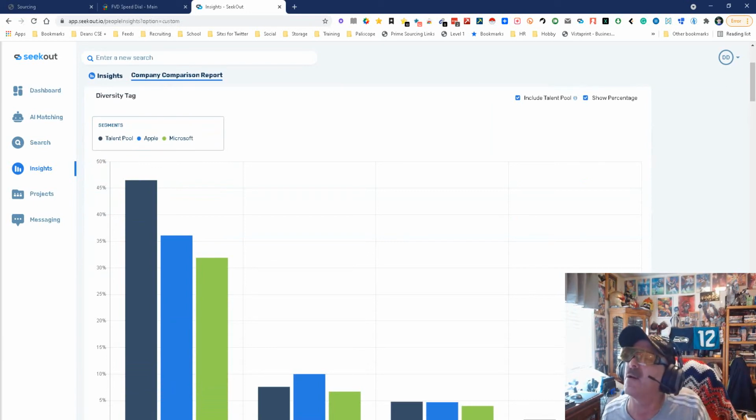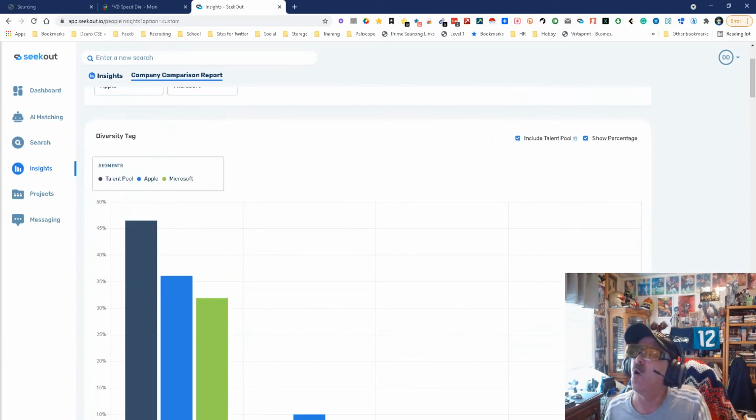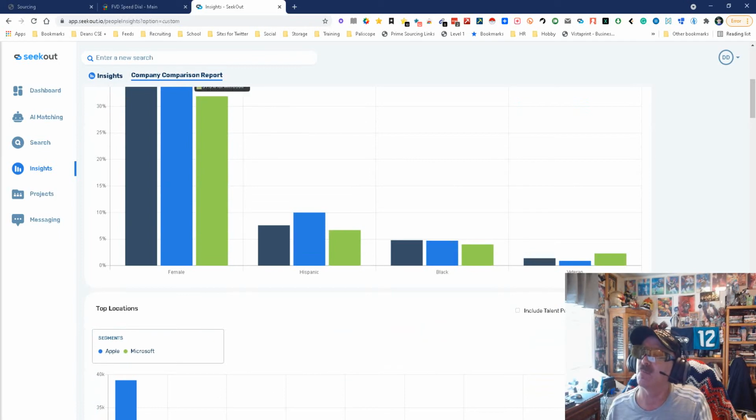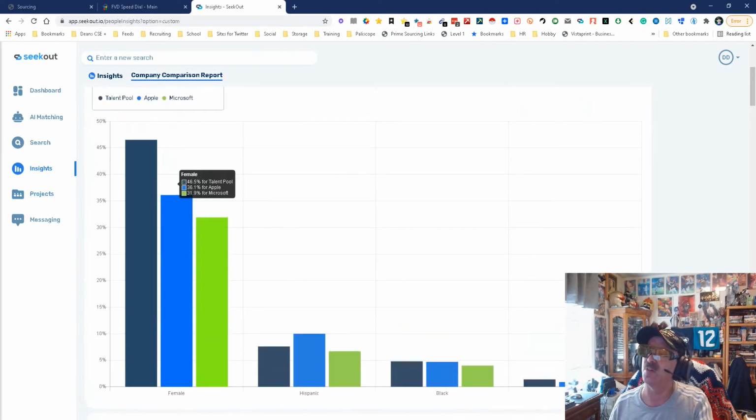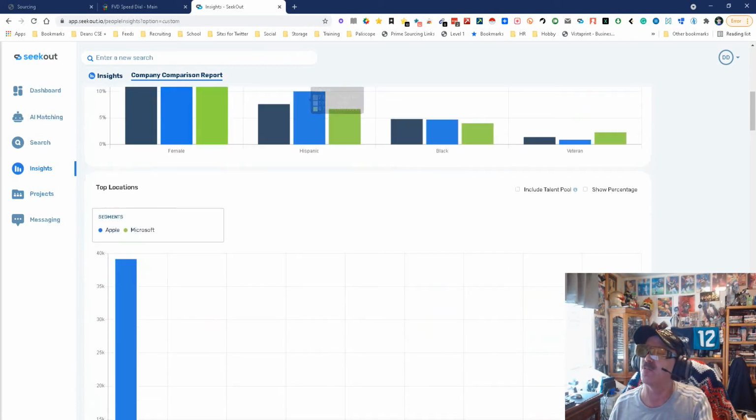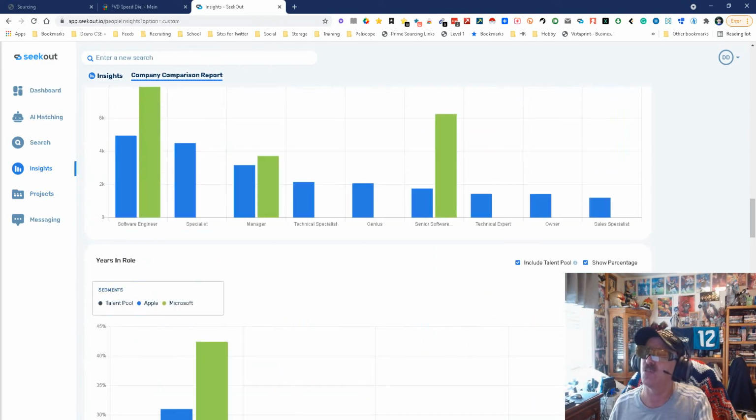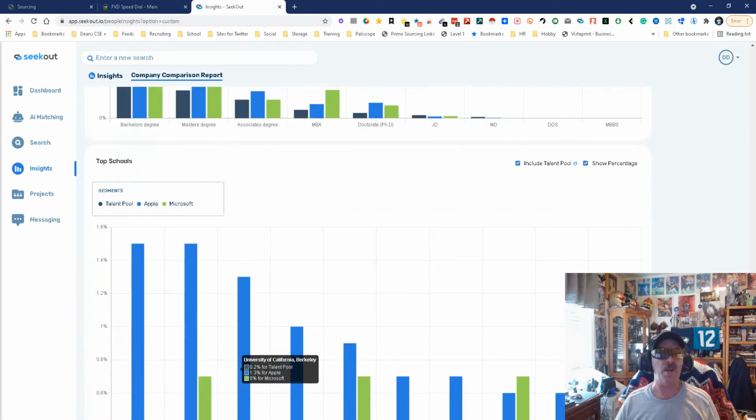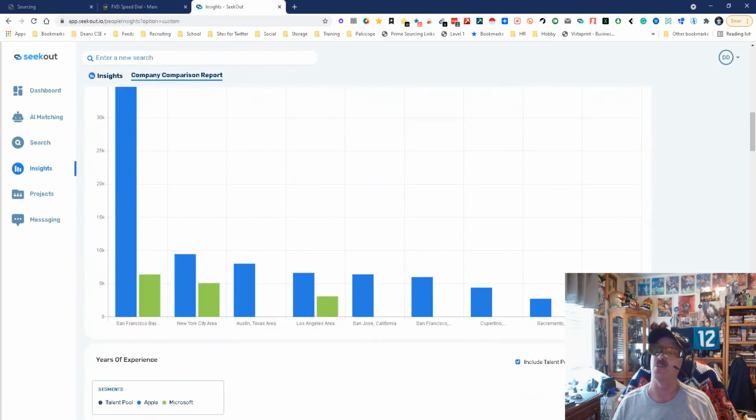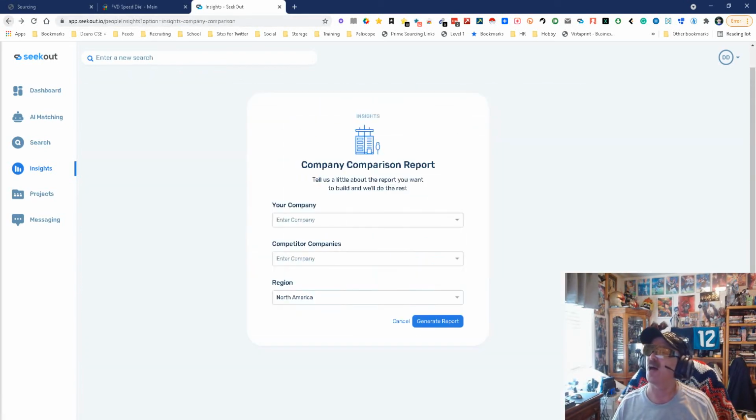We get comparison in talent pool overall, diversity wise. So this is the overall talent pool. This is how many are Apple, how many are Microsoft. You get down here, you can do locations. You get down here, you do user experience, current titles, all that. So you get to compare companies, so you have a better idea what you're dealing with. This is goodness. I'm liking it.